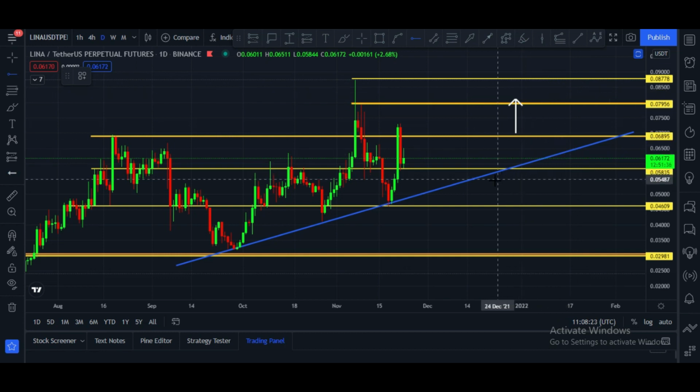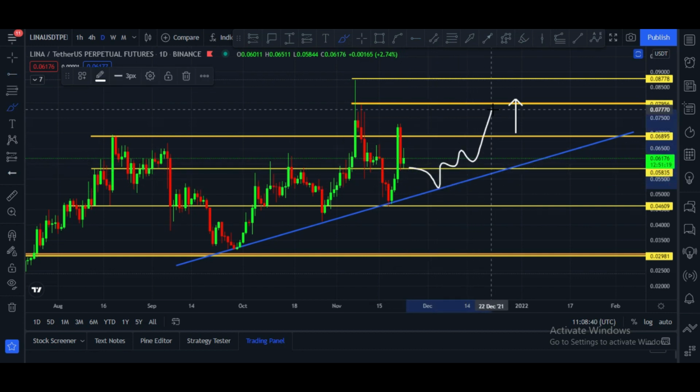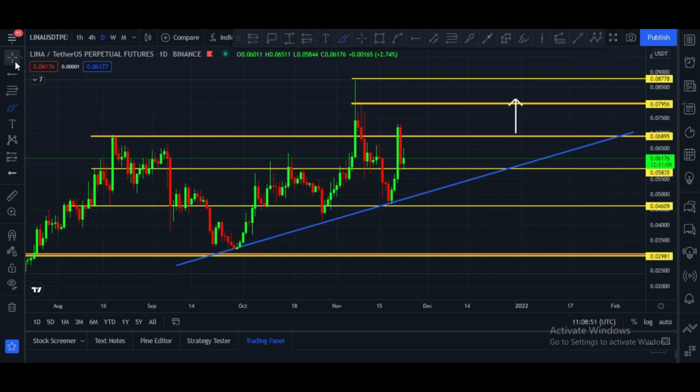These are the targets, but for this it has to hold this support area. Here you can see this is a very strong support. And if unfortunately it breaks this, in that case maybe price can go down to hit this zone, and after that we may see that kind of move, and after that it will hit the targets. But this trend line is very important, and this support zone, which is 5.81 in the daily chart, is also very important to hold. And once Lena holds this, in that case definitely price will go up.